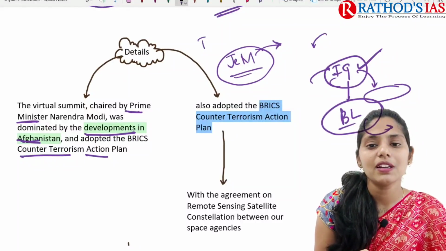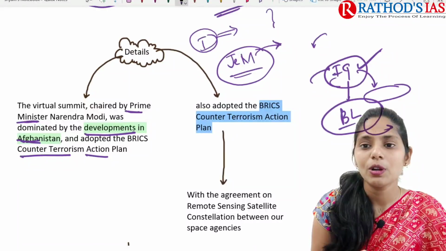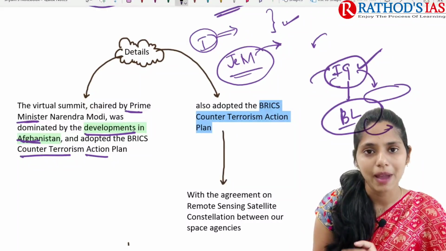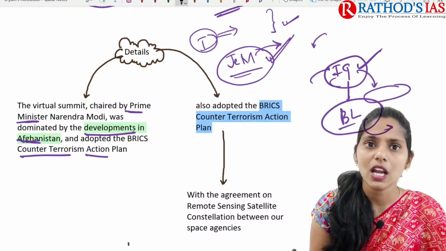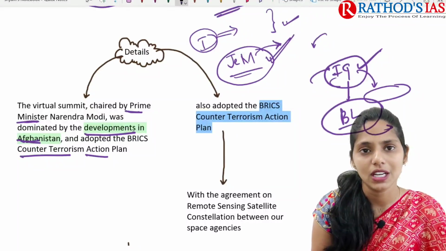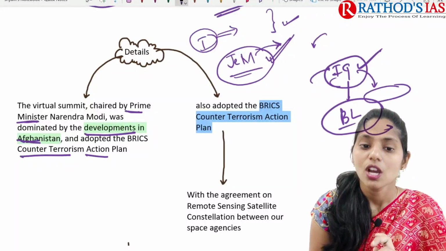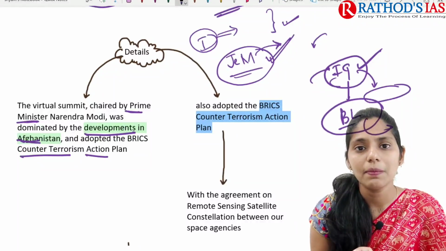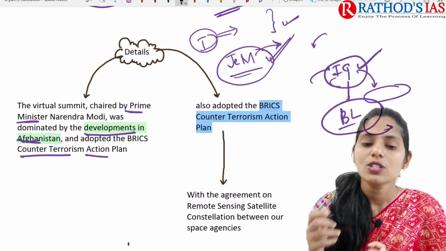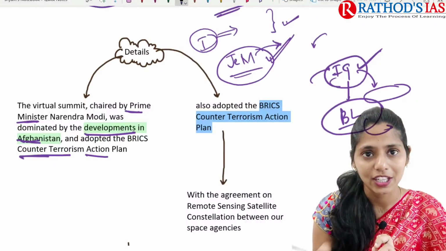One report says that 100 JM terrorists are also joining banned terror organizations after the people released from Afghanistan jails by the Taliban. The Taliban released prisoners, and those people belonged to some banned terrorist organizations. Recently one report says that hundreds of Jaish-e-Mohammed terrorists are going to rejoin this banned terror organization. Because of this, all countries need to take steps regarding counter-terrorism, so BRICS also adopted the counter-terrorism action plan.